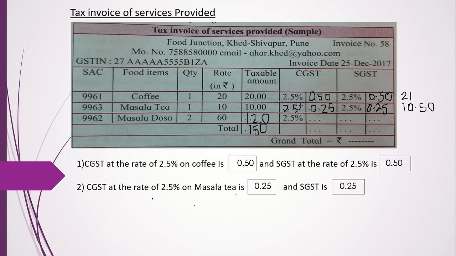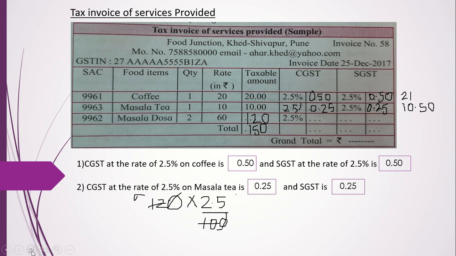So on 120, 2.5% means how much? Find out. 2.5 upon 100. Okay, this 0 went, this 0 went. 2 sixes are 12, 2 fives are 10.